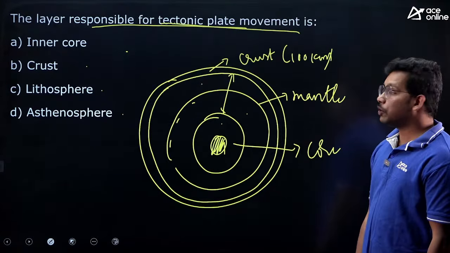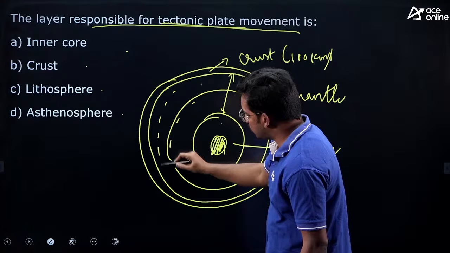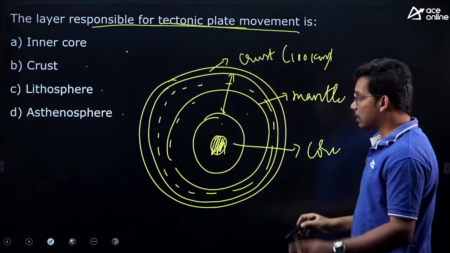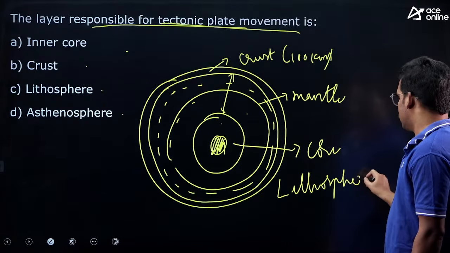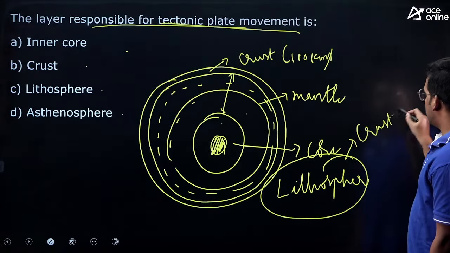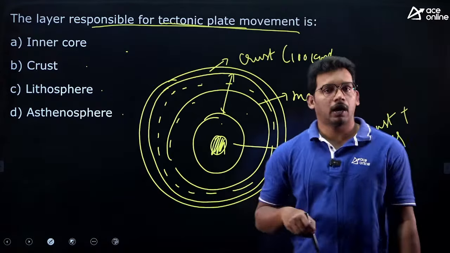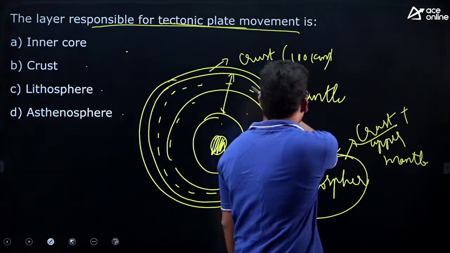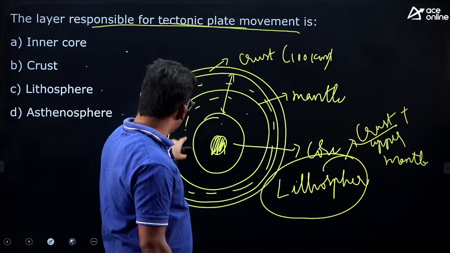Now there is a unique layer called lithosphere. Lithosphere, understand this, very important. Lithosphere is the crust plus uppermost mantle. So lithosphere is nothing but crust plus uppermost mantle, within the upper mantle, up to here.